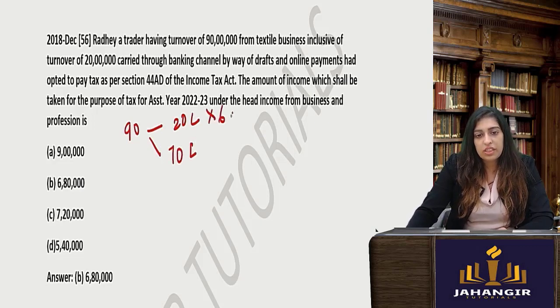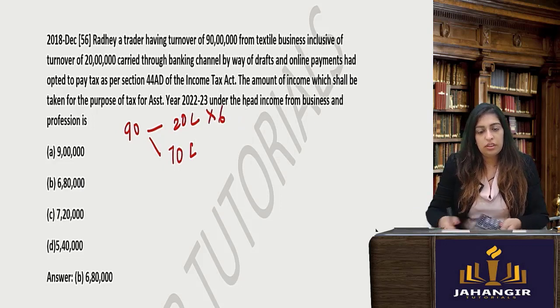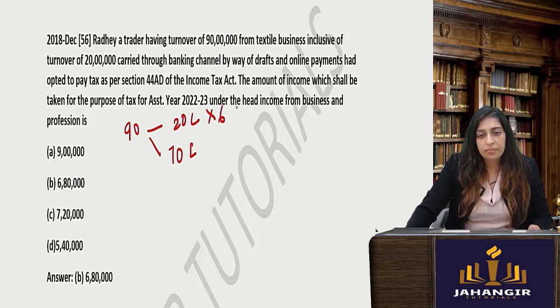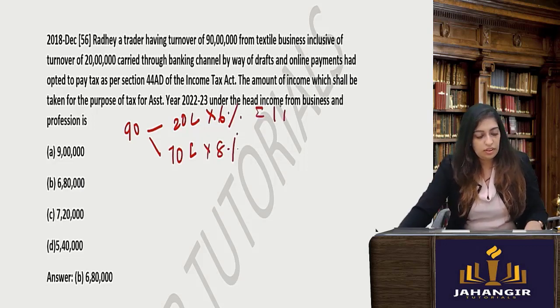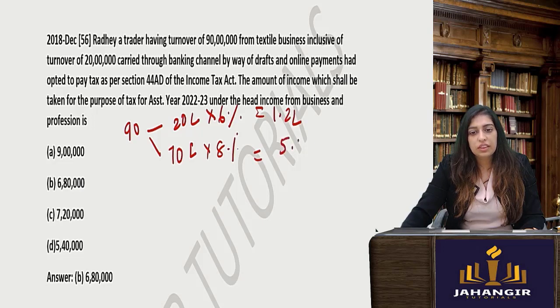If it is through banking channel, 6%, and this will be 8%. So 6 2s are 1,20,000. And this will be 7 8s are 56.